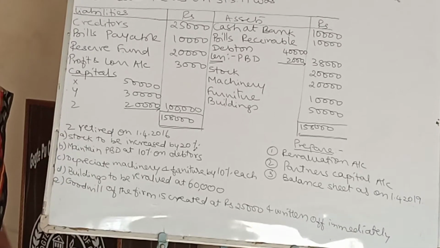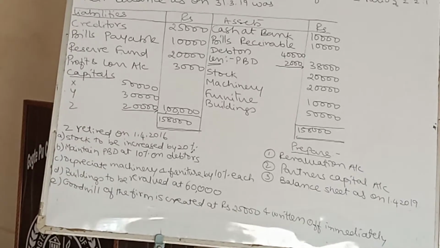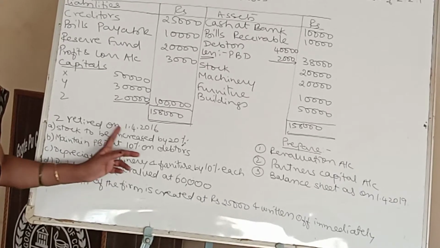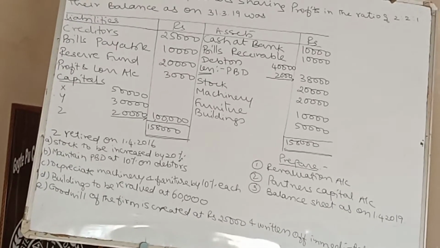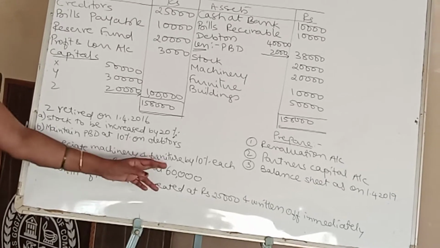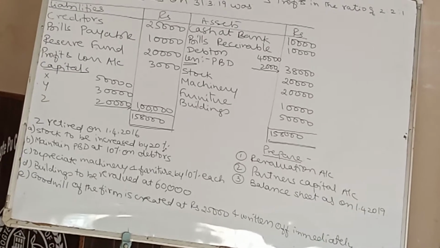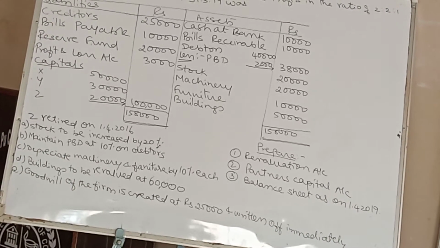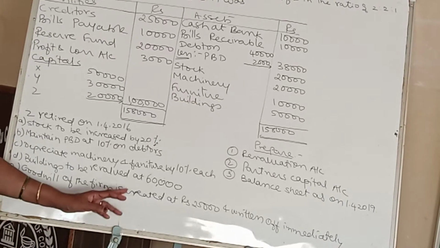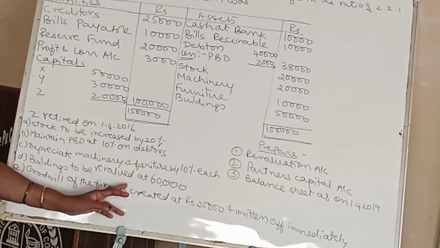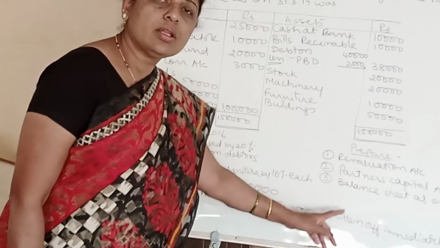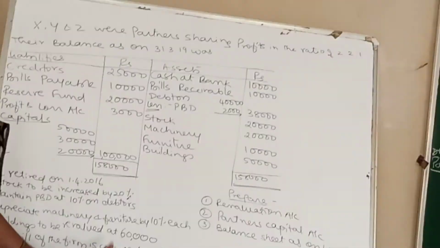The adjustments given are: stock is to be increased by 20%. Maintain provision on PDD at 10% on debtors. Depreciate machinery and furniture by 10% each. Buildings are to be revalued at 60,000. Goodwill of the firm is created. Created means it is raised or valued to the extent of rupees 25,000. And soon after the retirement, the goodwill has to be written off immediately. Okay, now we'll start with the problem.